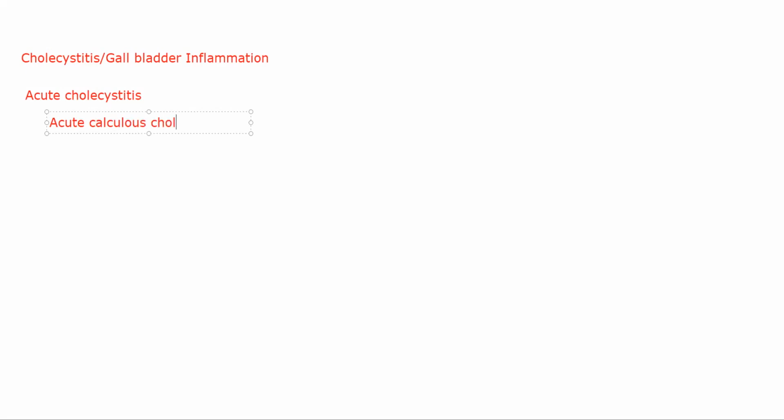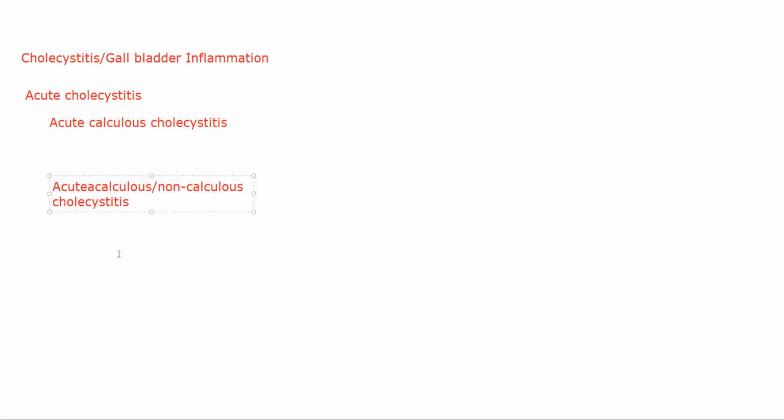So we have acute calculus cholecystitis, and we have acute acalculus or non-calculus cholecystitis.